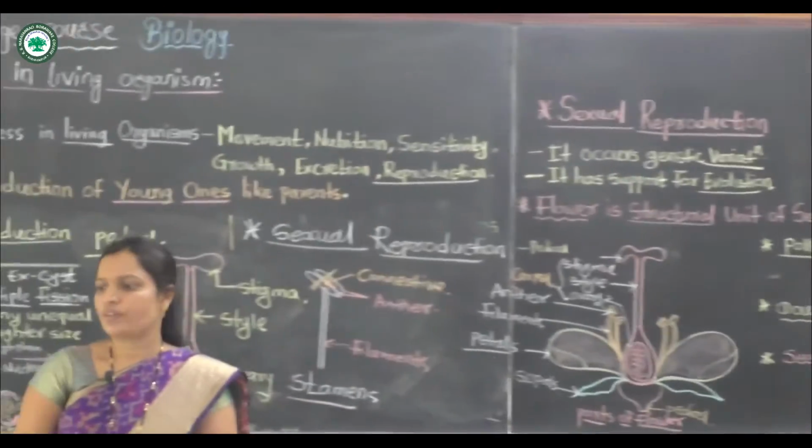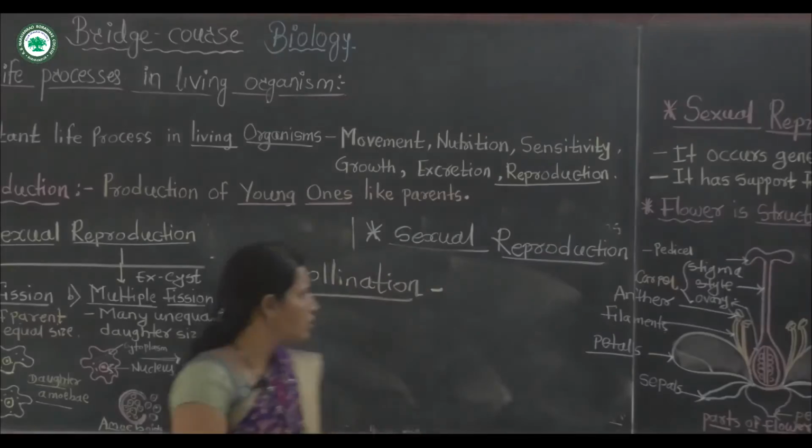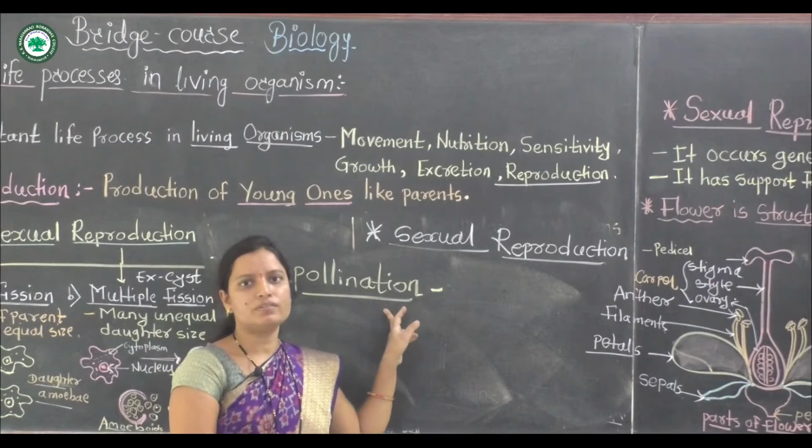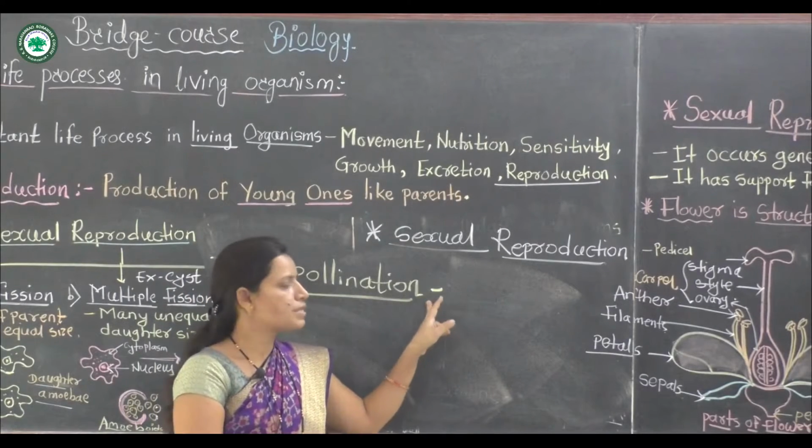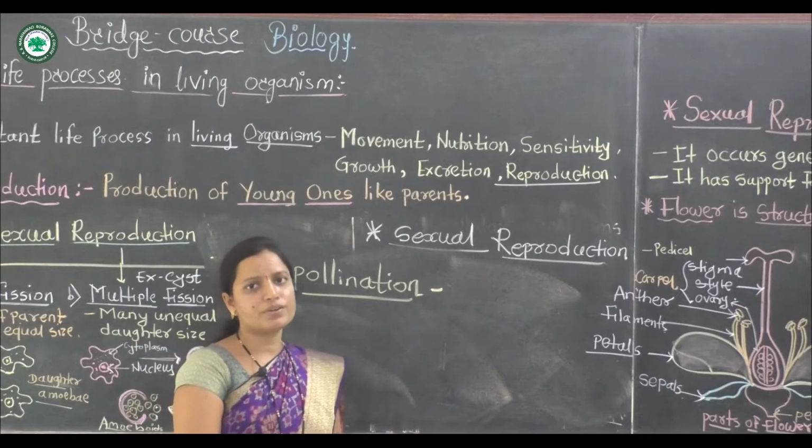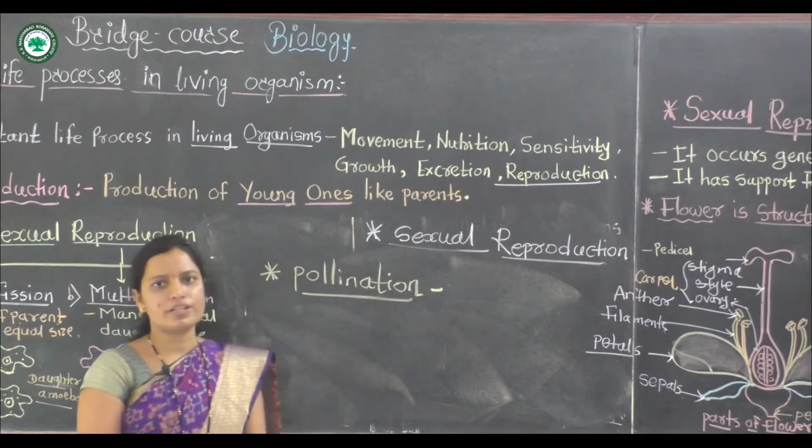The next term is pollination. Pollination means the transfer of pollen grains from anther to stigma of the flower.